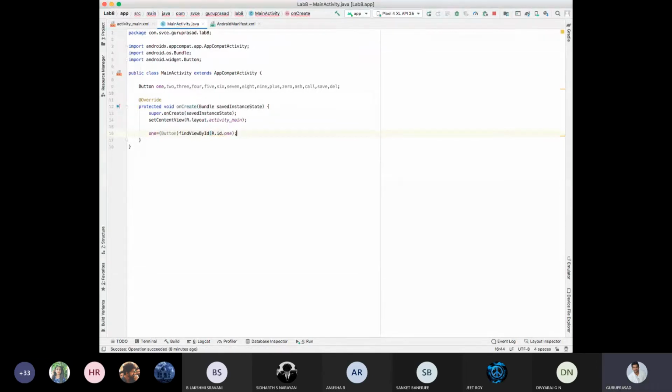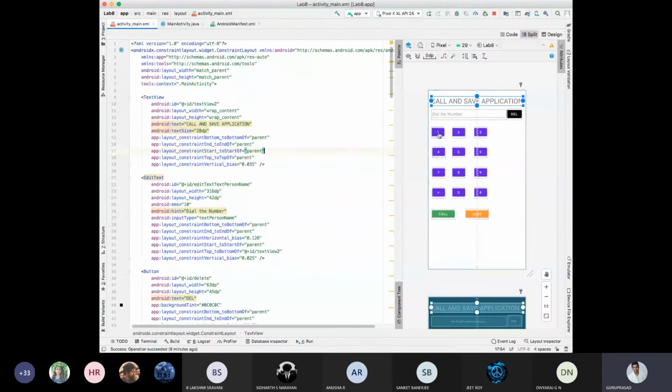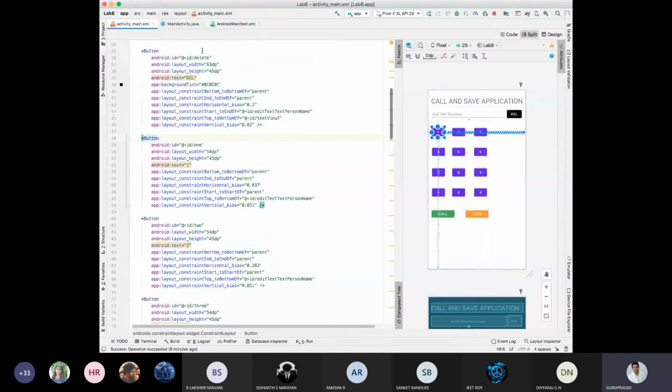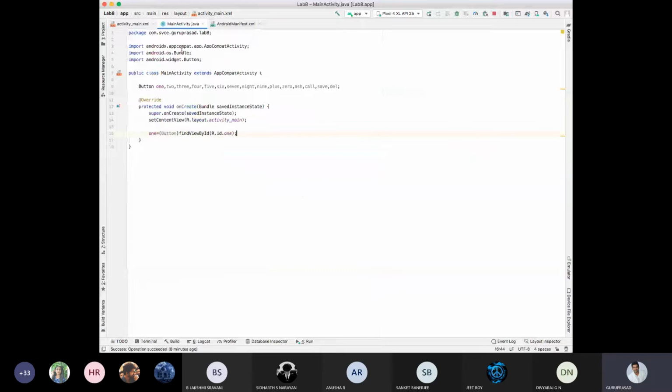What is my first button ID? Can you see this? ID as 1. In the XML, I'll repeat it once more. Java 1 button is equal to the button in the XML. Find that view by the ID, in the resource with the ID 1.